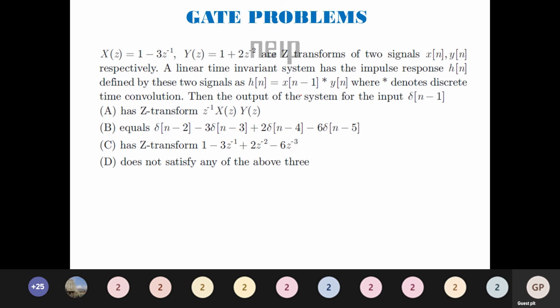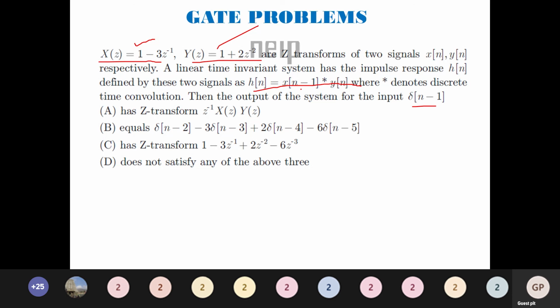So for this kind of problems, first you try to write what is given to us. They have given us X of z, Y of z. They have also given x of n, h of n. Now they are asking, if the output of the system for the input delta of n minus 1. This is what they asked. So from the given question, X of z is given. H of n is going to be the convolution of x of n minus 1 and y of n.